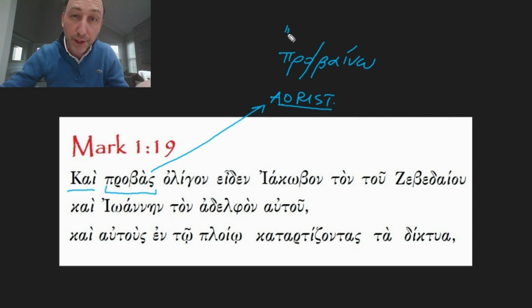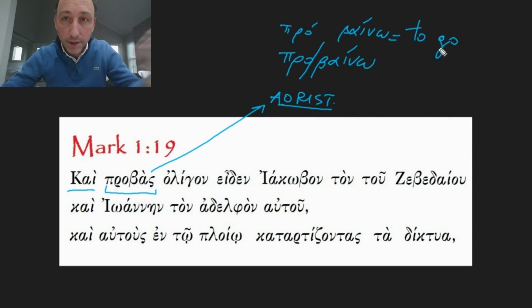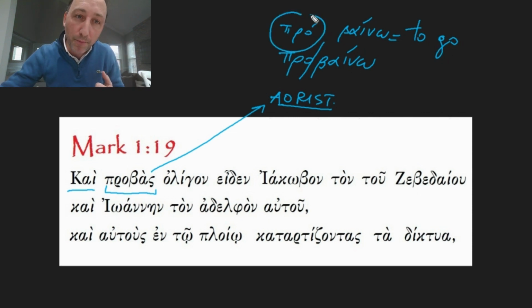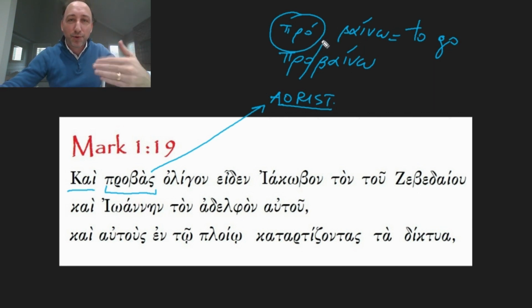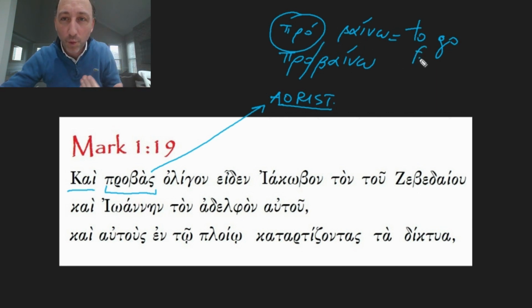One is the preposition pro, and the other is the verb baino. Now, the verb baino is very common in Greek, and just means to go, to walk. And the preposition pro generally means for. It can mean different things. It can mean before, it can mean forth, it can mean forward. In this case, probaino means to go forward.